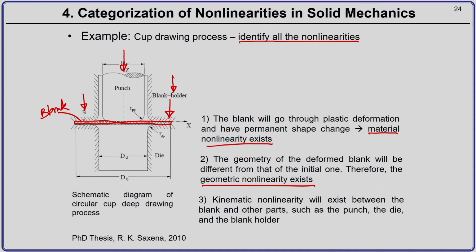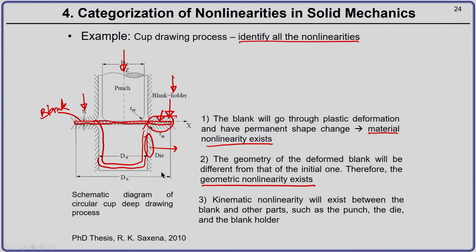For example, you have contact between the blank and the blank holder in this region. And as you push the punch downwards, the blank will come in contact with the die. So, this kind of shape you will get. So, you will have contact between the blank and the die at this portion.